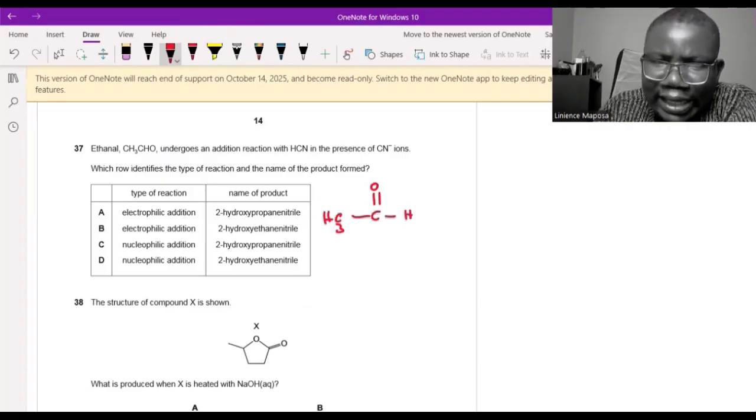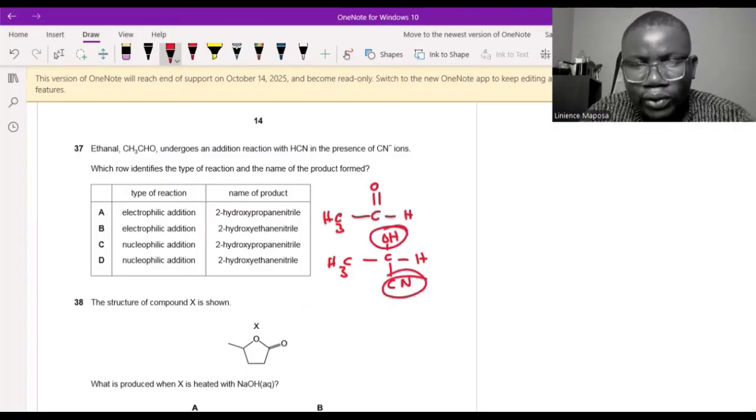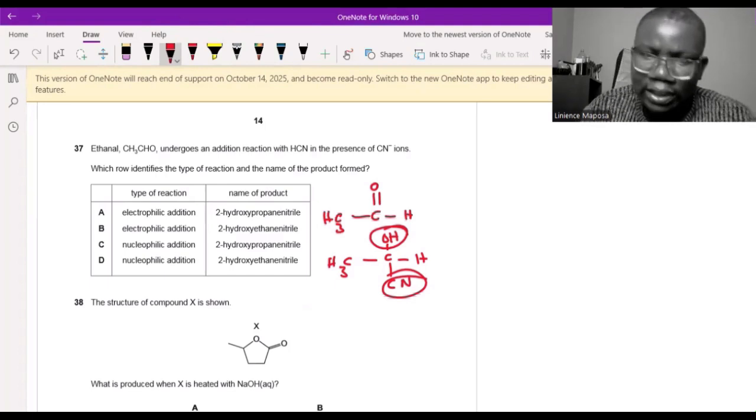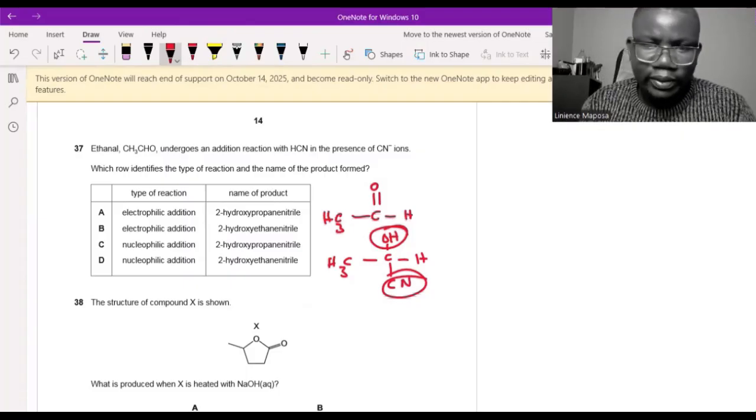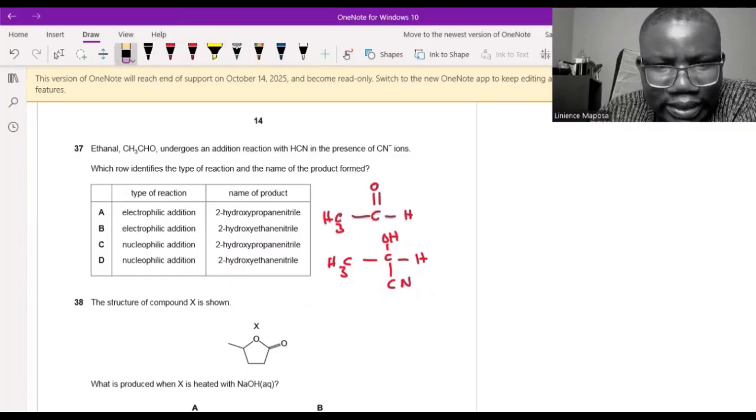So when you add hydrogen cyanide, the cyanide ions, the other ones are catalysts. So you are going to have CH3, and then you have C, then the hydrogen from hydrogen cyanide joins with this O, then you have OH. This hydrogen is still there. The cyanide from the hydrogen cyanide comes and attaches here. Then you have hydroxynitrile. Remember I told you when you have two functional groups in the same compound, OH is no longer alcohol, it's hydroxy. If it was a carboxylic acid, it would have been carboxy something. Like in amino acids, we don't say amine, we say amino, because it changes because of the presence of another functional group. So we form a hydroxynitrile.